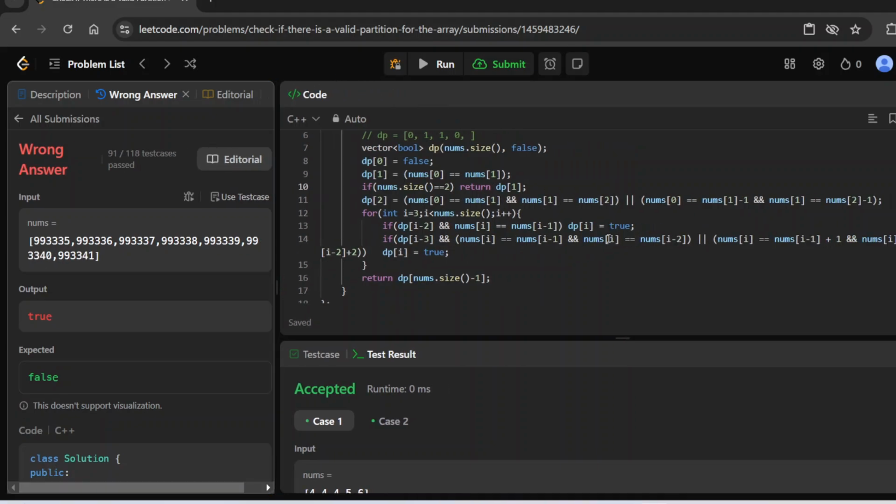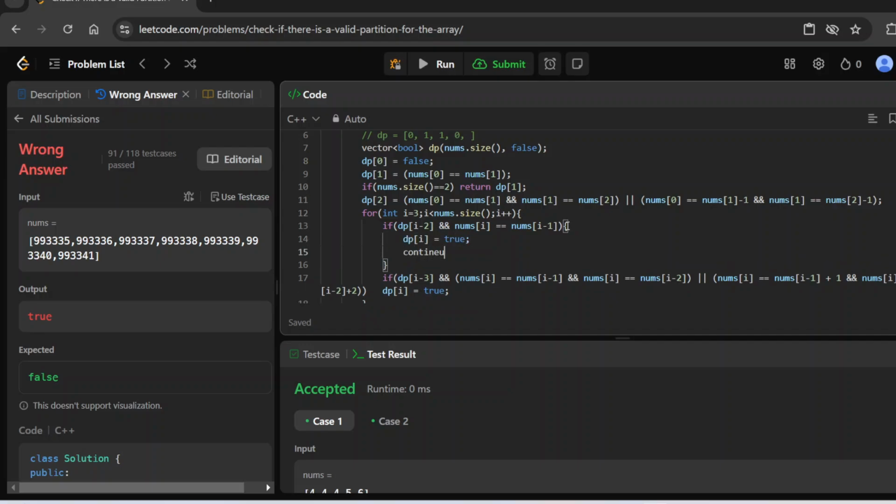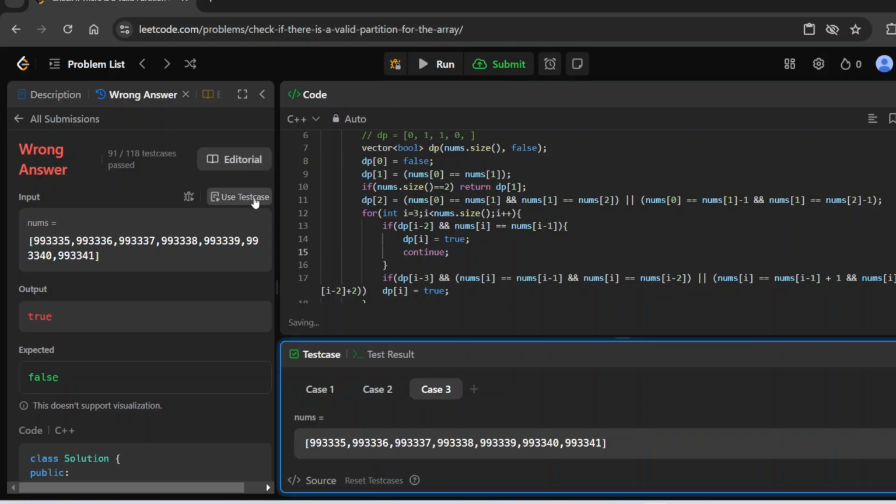I think I know where I'm making a mistake. I think I should not check over this. I'll maybe make sure it's like this: if dp of I is true, then I'll continue. I'll use this test case.